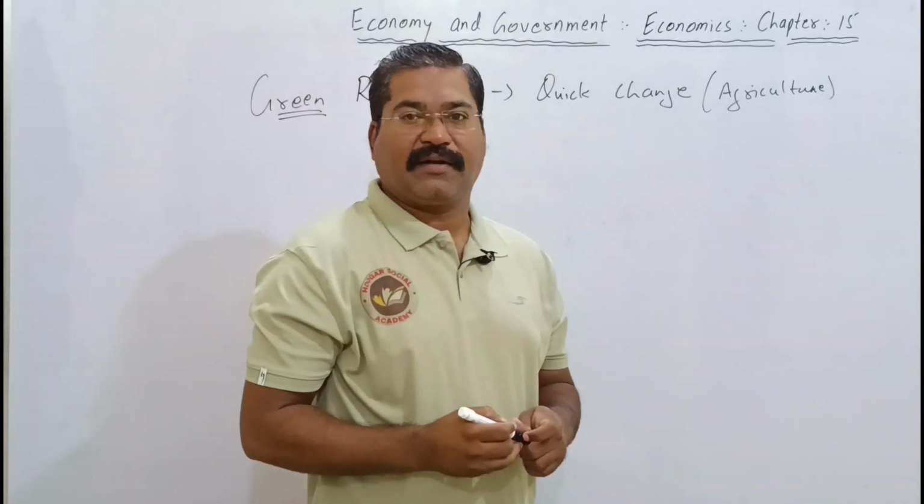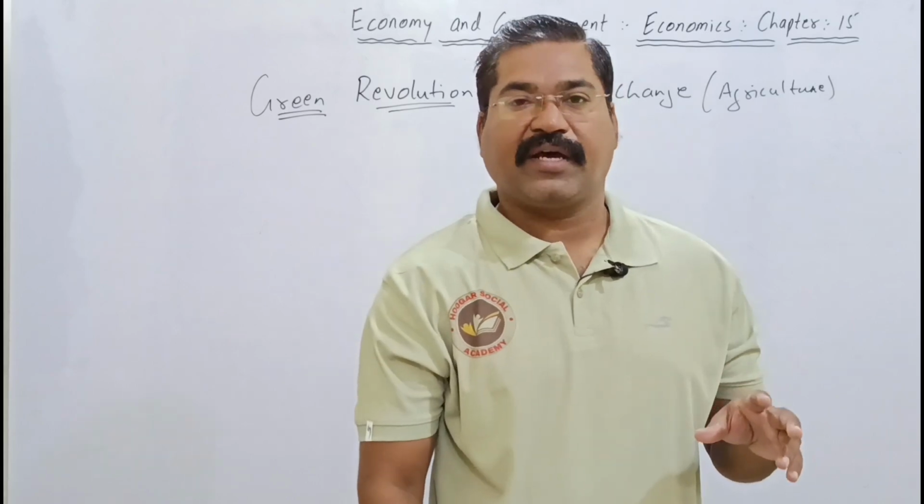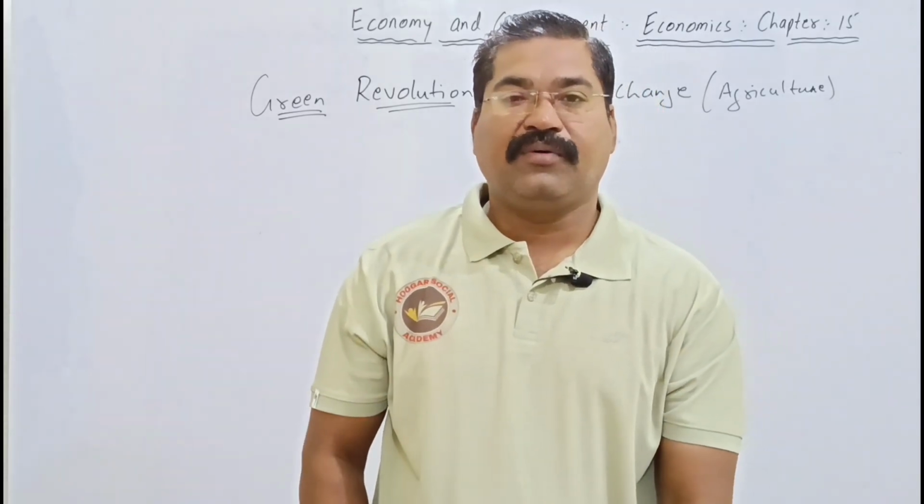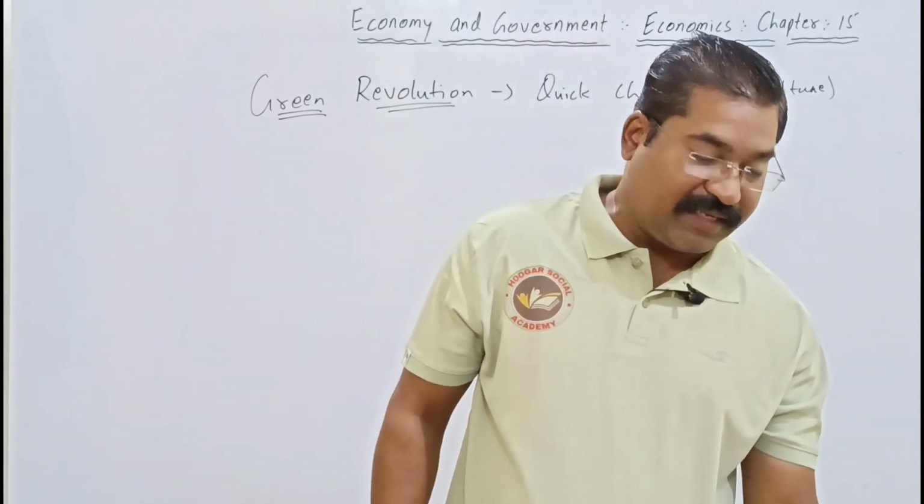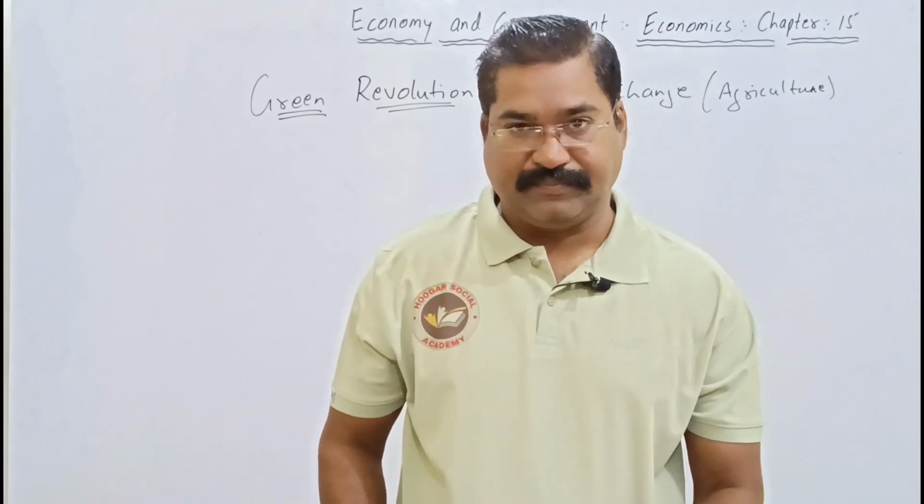In this green revolution topic, we are going to learn how there was a tremendous growth in the agriculture sector.